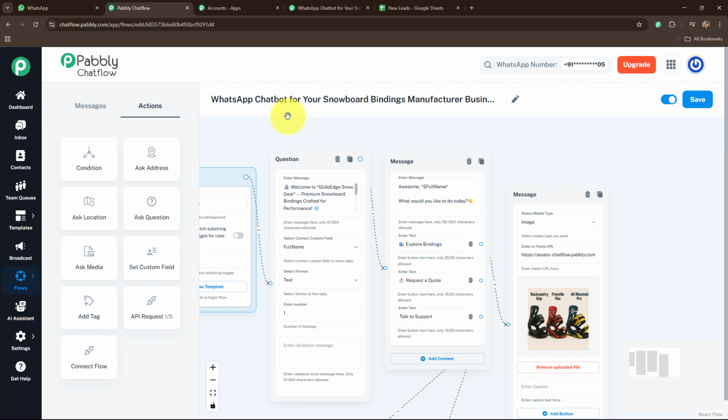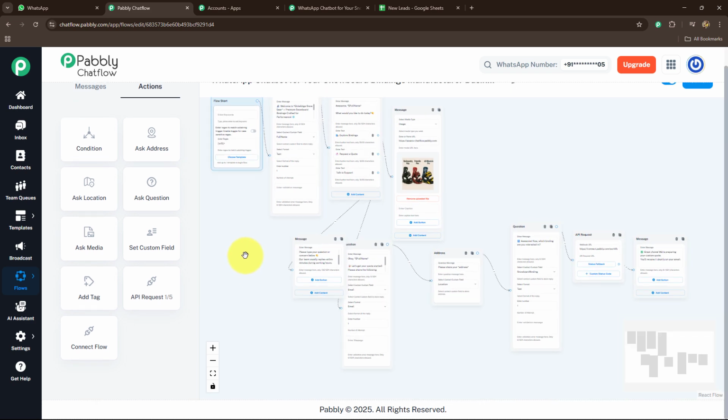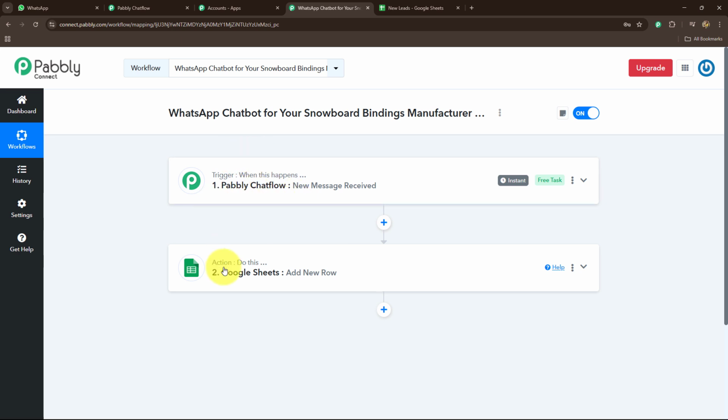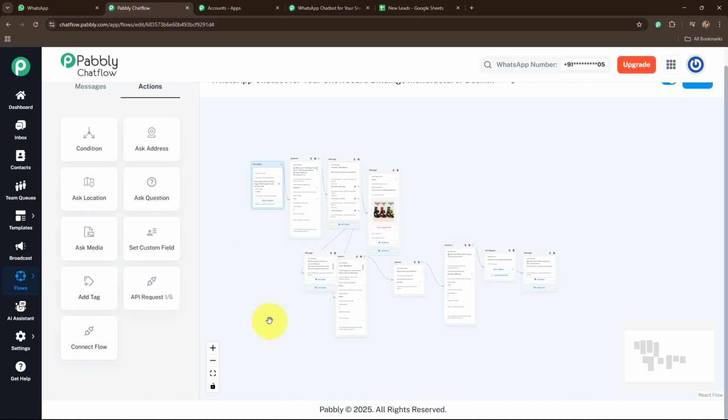So in this way, you can very easily create this amazing chatbot. I have also shown you how you can add the details which you're receiving from your flow and from your chatbot to your Google Sheets. Not only in Google Sheets, you can also add the details of these leads in your CRM, in your email marketing platform, or anywhere you want. So I hope this automation is clear to you. Also, it is helpful for your business.